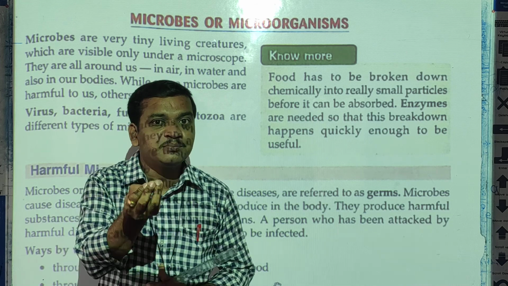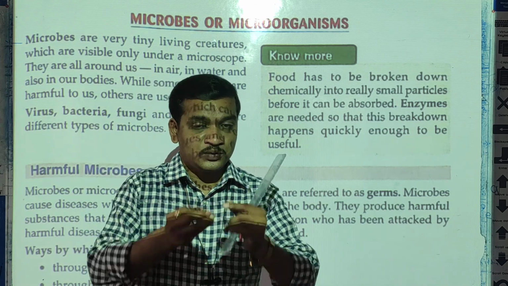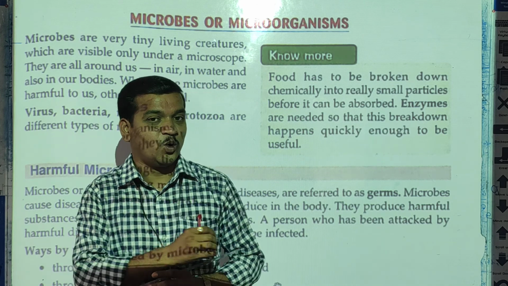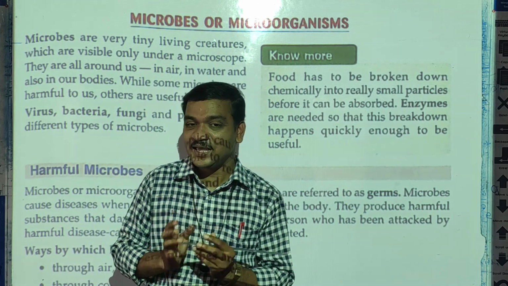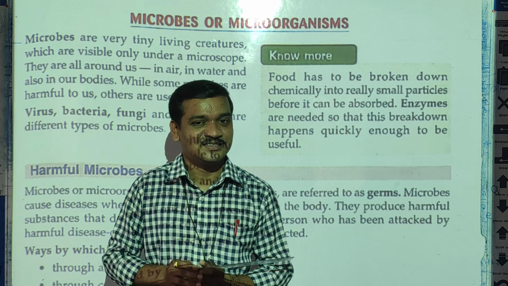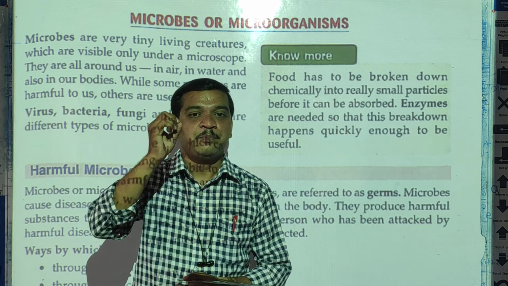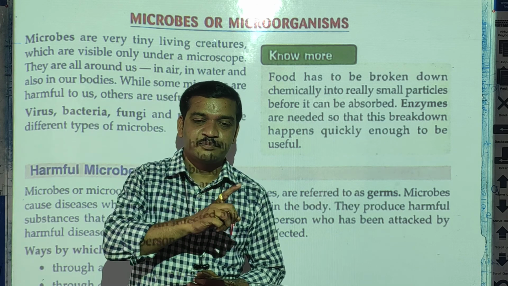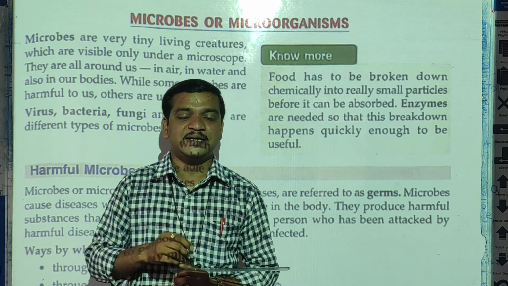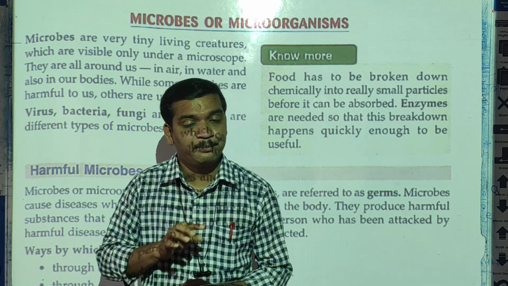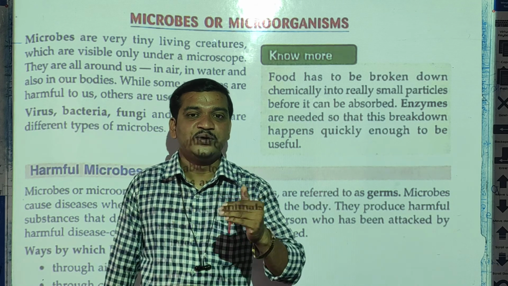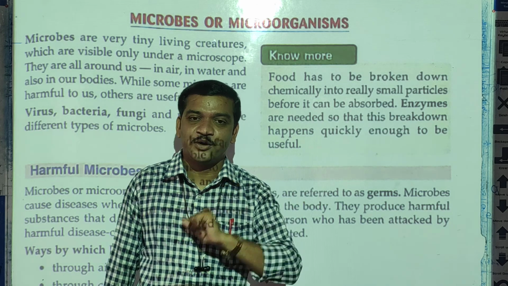Means we need something to see them. Do you know what we require to see them? Yes, we require a microscope. Which one? Compound, and one more, that is electronic microscope. So with these devices only we can see the microorganisms.